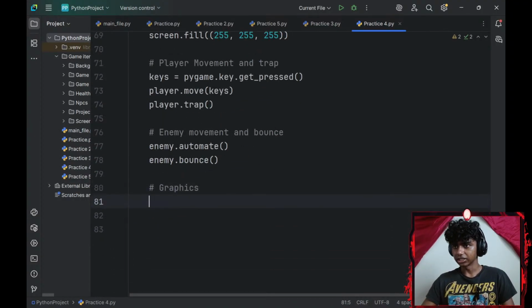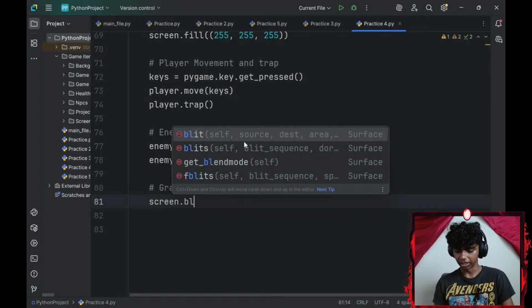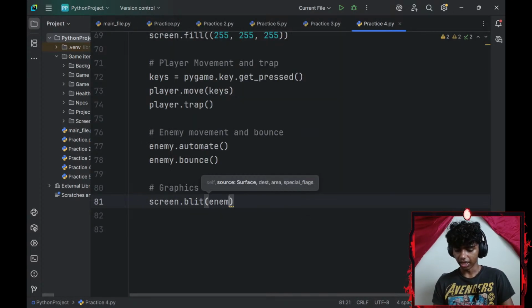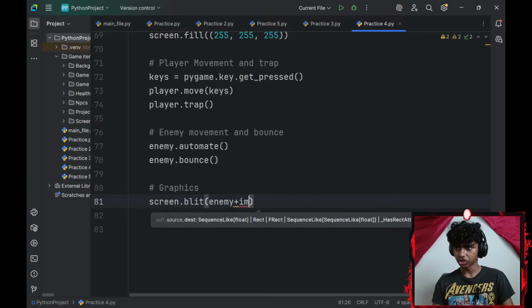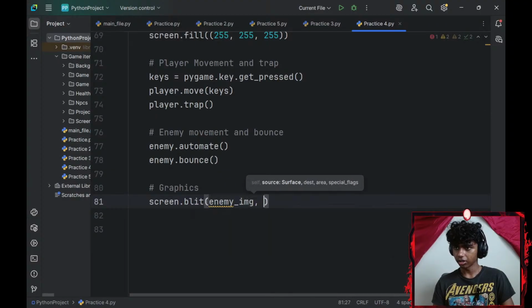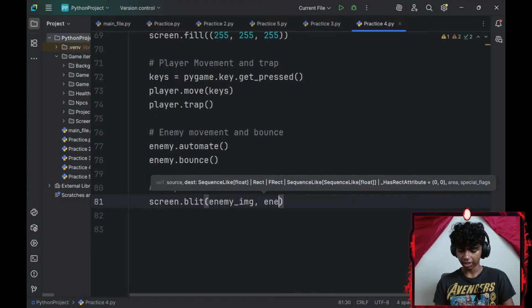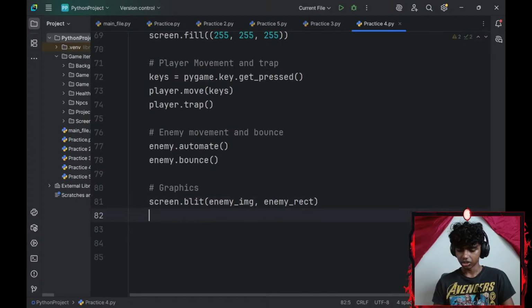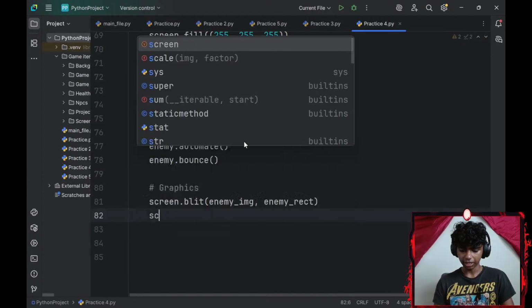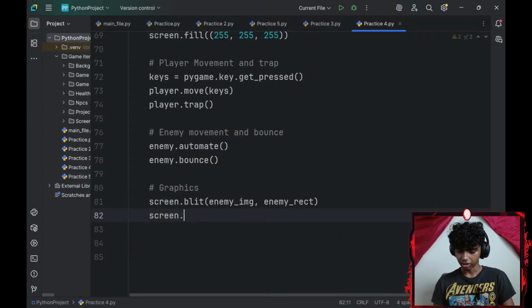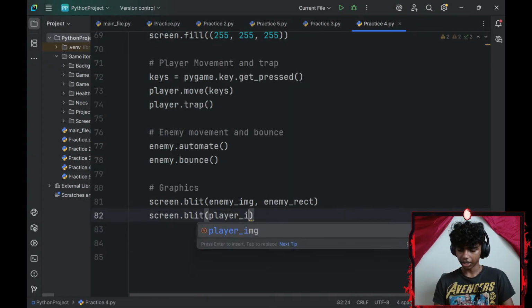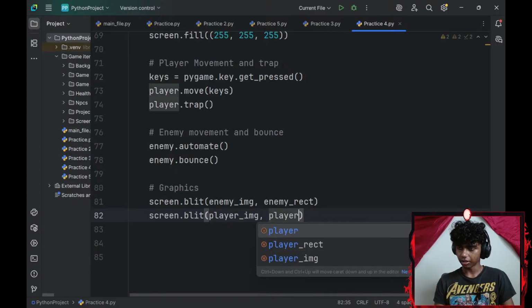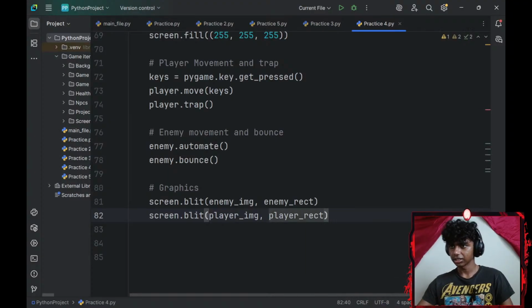For my graphics, let me go with screen.blit. My enemy_image is going to be my first parameter. My second parameter is going to be my enemy_rect. I'll do the same thing for my player. So I'll go with screen.blit my player_image, comma, my player_rect.